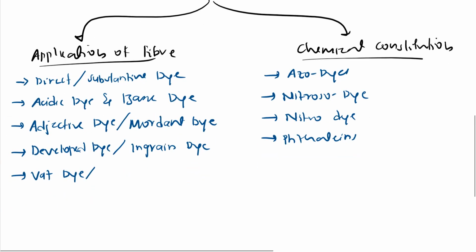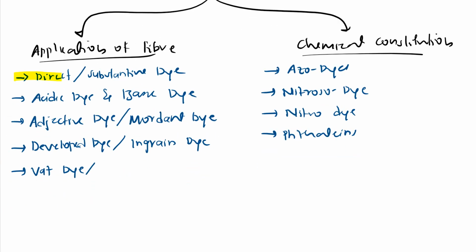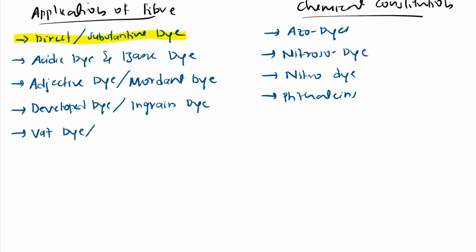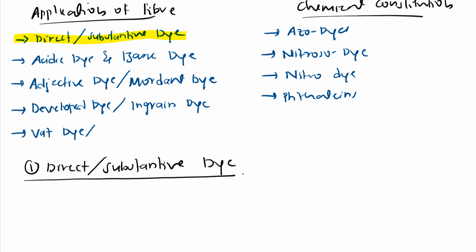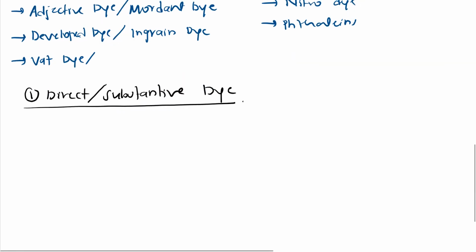Now let us discuss this direct or substantive dye, right? This is the topic we are going to discuss now. So what are these direct or substantive dyes? I won't give a definition; you just write what I explain, understanding it.